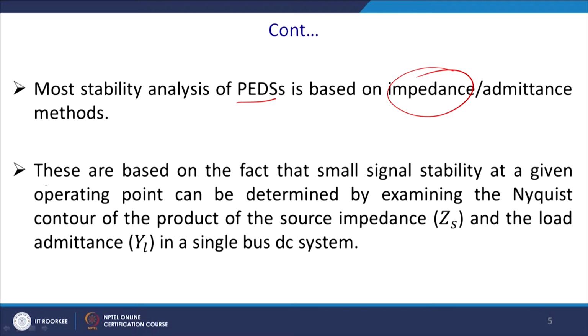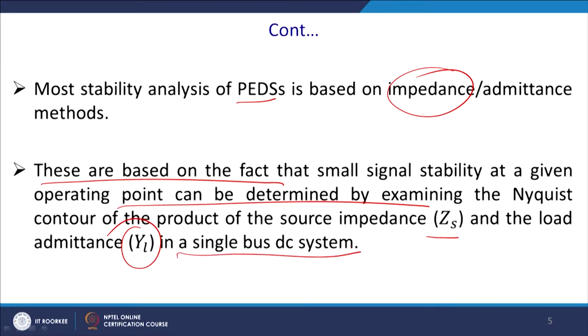These methods are based on the fact that small signal stability at a given operating point can be determined by examining the Nyquist contour of the product of the source impedance ZS and the load admittance YL in a single DC bus system.